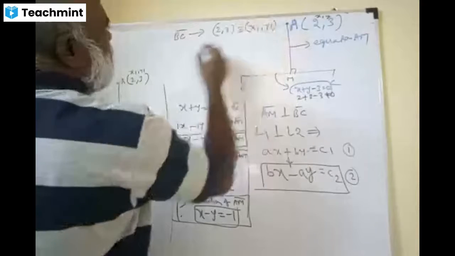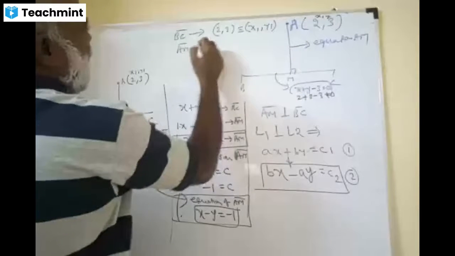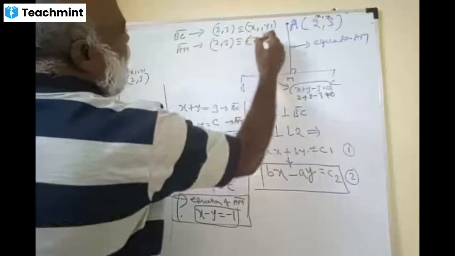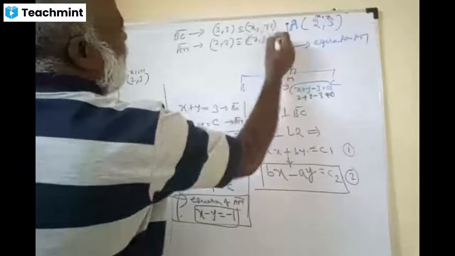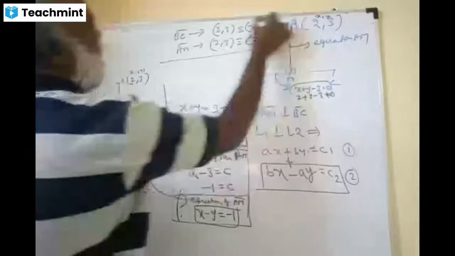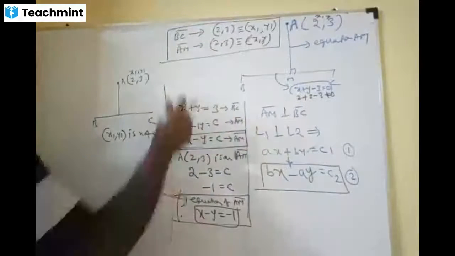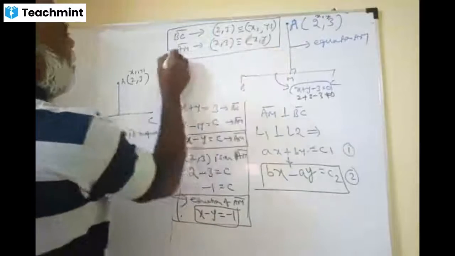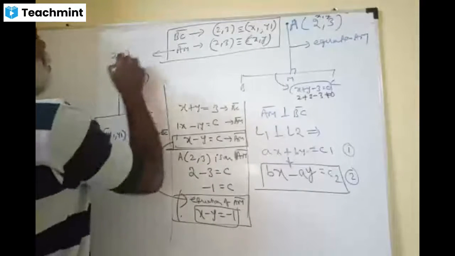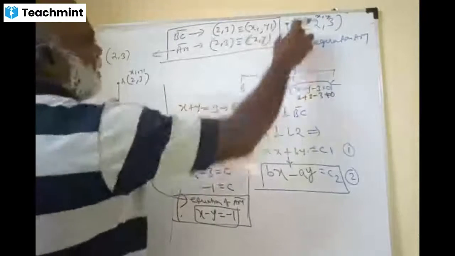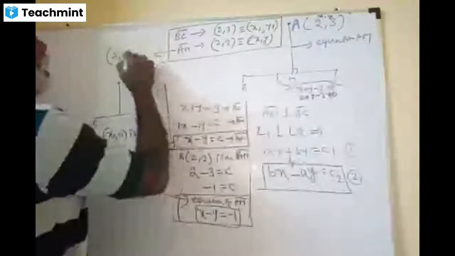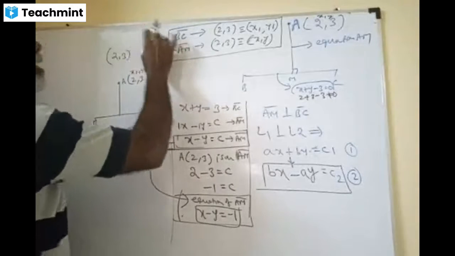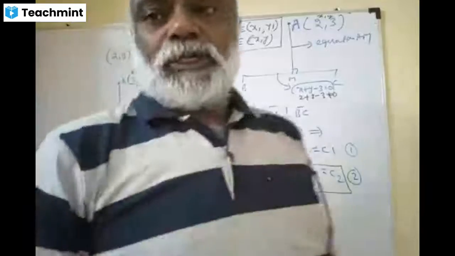With respect to AM, the 2 comma 3 is called x comma y. Because 2, 3 is on the line, therefore it must satisfy the line. 2 comma 3 satisfies this AM. 2 comma 3 does not satisfy this BC. This is how you can frame it.